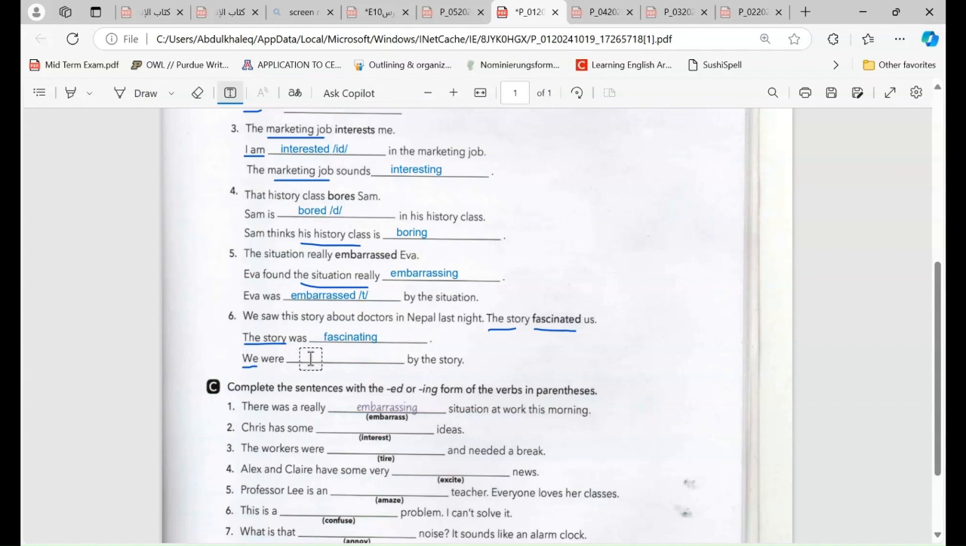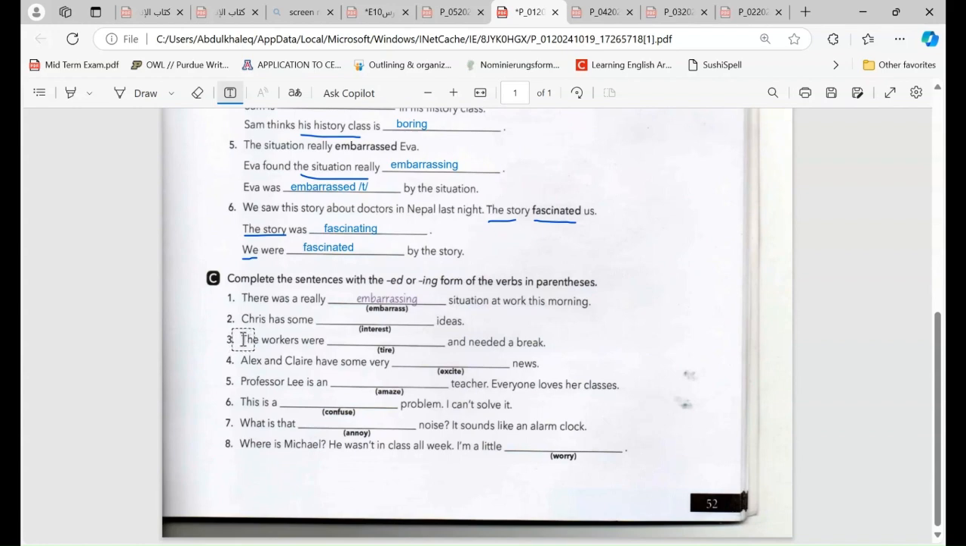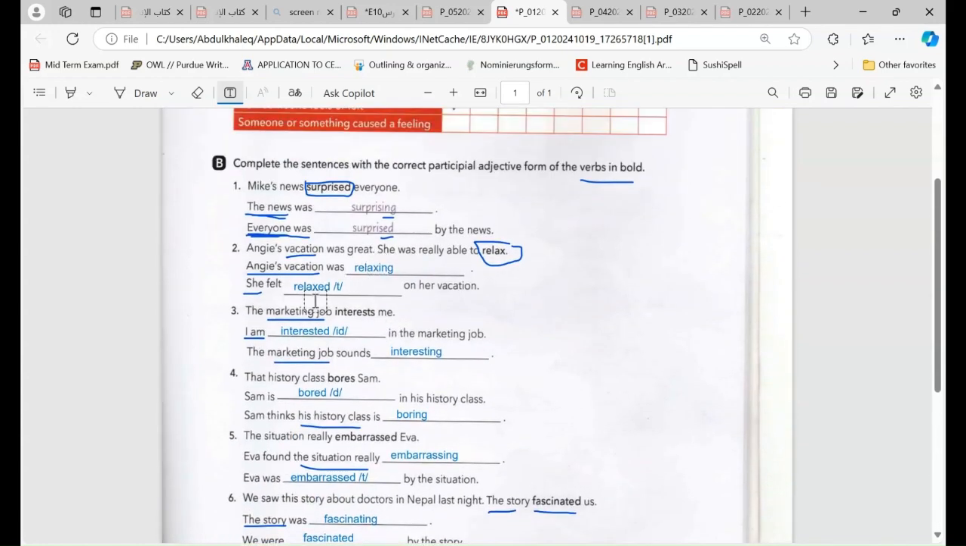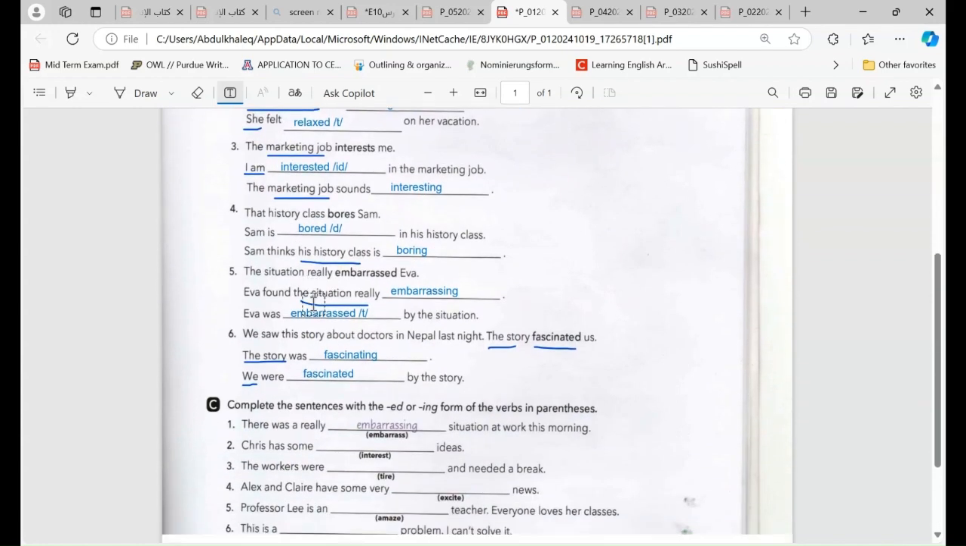The story was fascinating. And next, we can see we are fascinated. Okay, we are fascinated. So we have finished from 2 until 6.